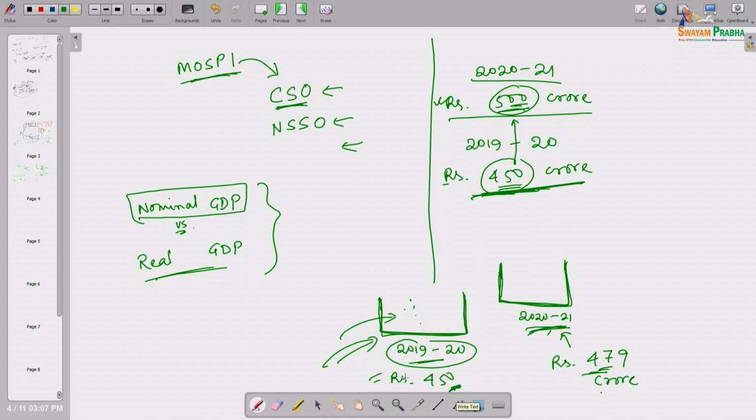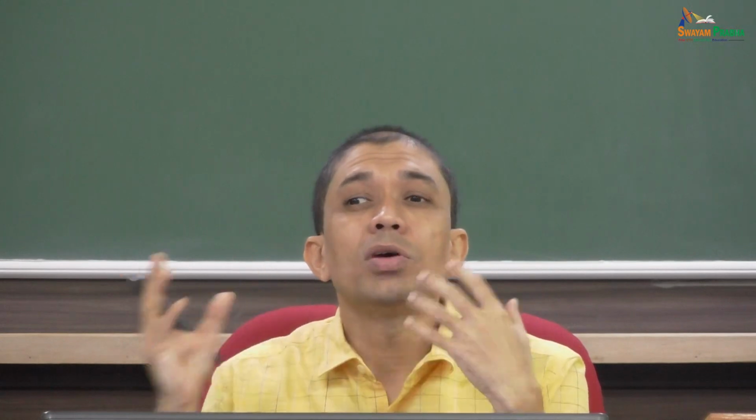So, I can compare this rupees 450 crore vis-a-vis this rupees 479 crore. These two figures are comparable, because the amounts of rupees are after the evaluation of actual production of goods and services at the same price level, this year's price level.